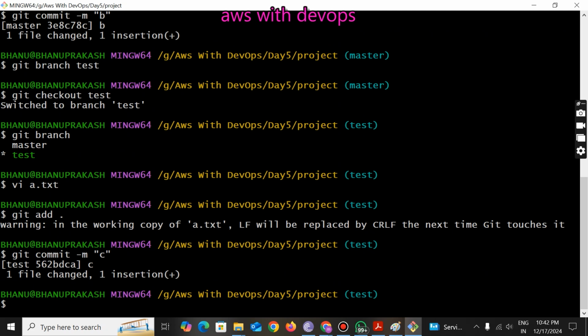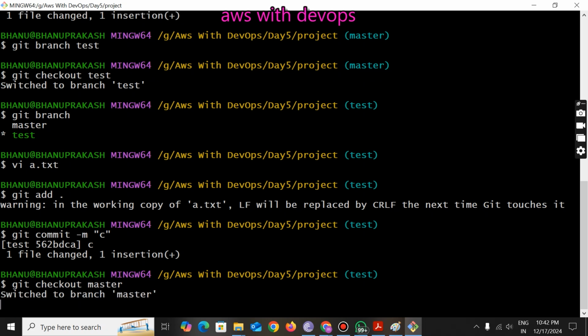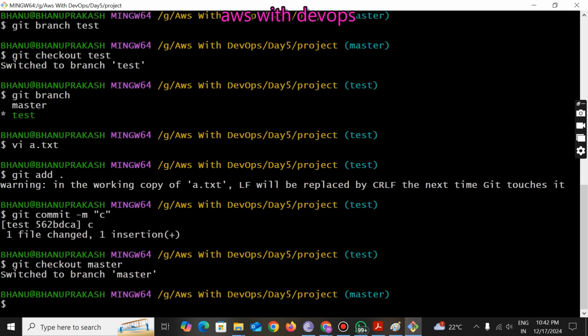Now I will switch to master branch. Git checkout master. In the child branch, the same file is there. In the master branch, same file is available, right? So now I'm going to switch to master branch. Now in the master branch, I will say vi a.txt.